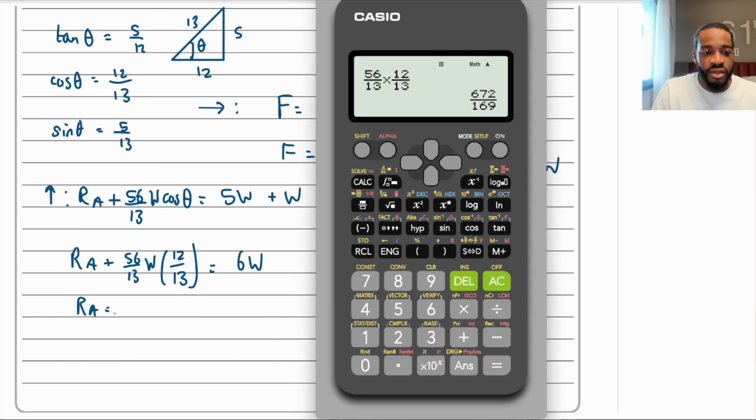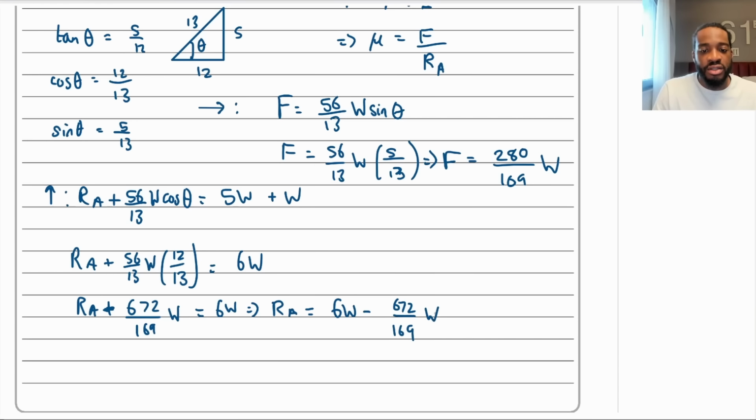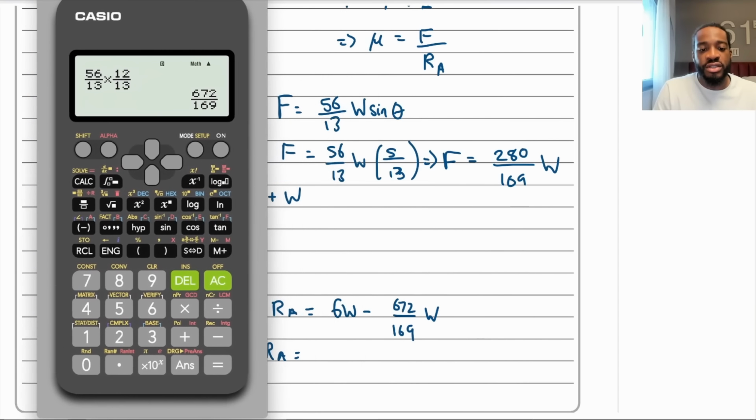672, sorry, let me add plus, sorry. Plus 672 over 13, not over 13, over 169. 169W is equal to 6W. So therefore, RA is going to equal 6W minus 672 over 169W. So all that is now is just putting that into the calculator, obviously removing the W's. But we're pretty much done with that.